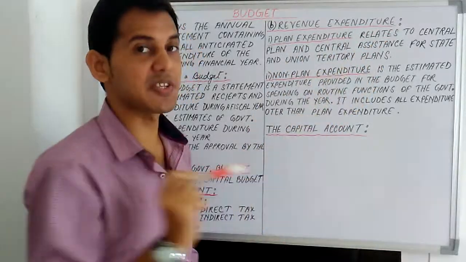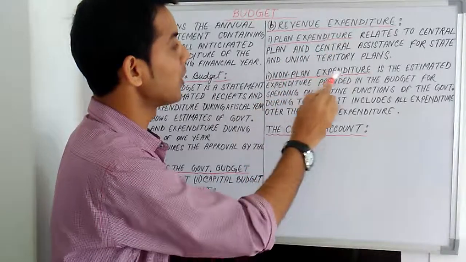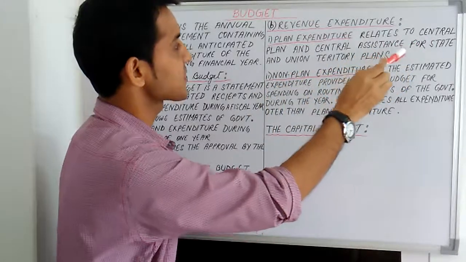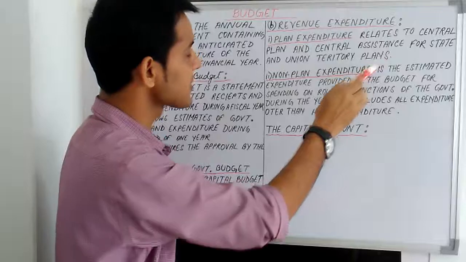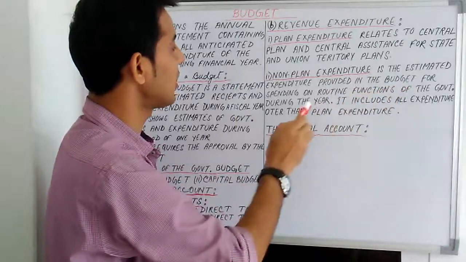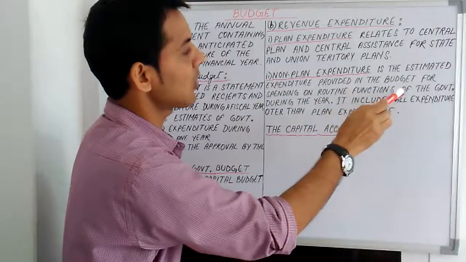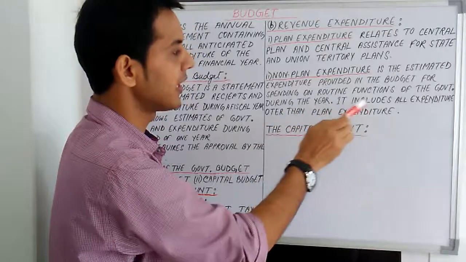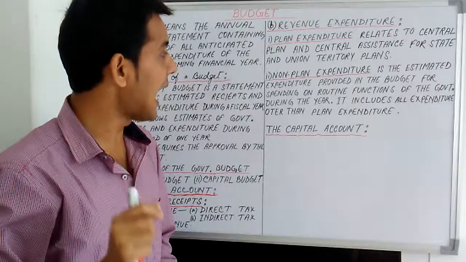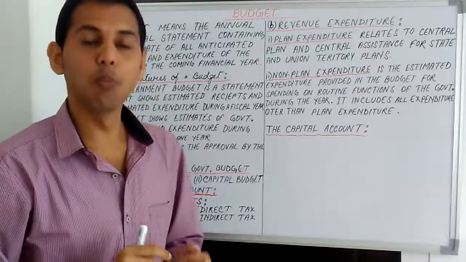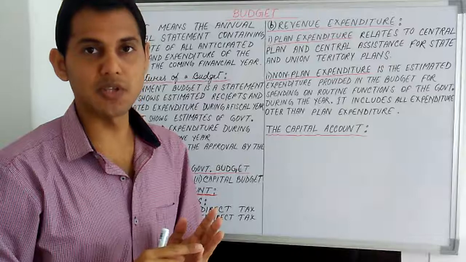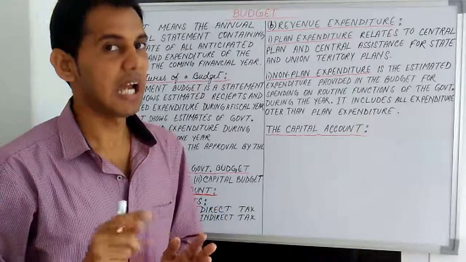Revenue expenditure is classified into planned expenditure and non-planned expenditure. So planned expenditure relates to central plan and central assistance for state and union territory plans. And non-planned expenditure is the estimated expenditure provided in the budget for spending on routine functions of the government during the year. It includes all expenditure other than planned expenditure. So the main items of non-planned expenditure are police, judiciary, defense services, salary and pensions, interest payment, subsidy, etc.